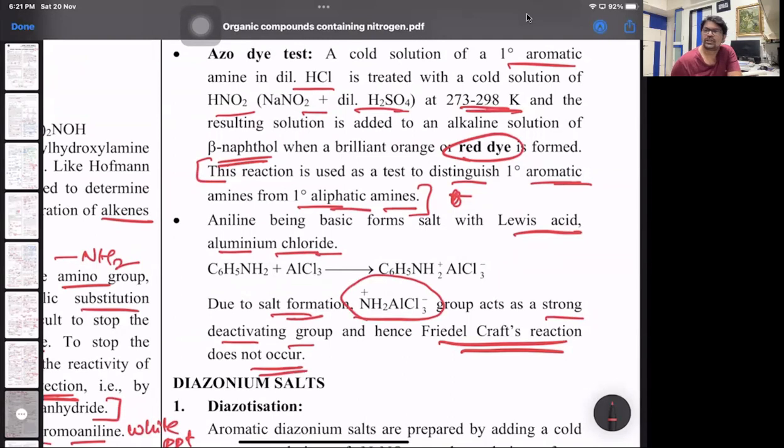With respect to aromatic amines, aniline, Friedel-Crafts reaction is not possible because aniline with the Lewis acid, aluminum chloride, forms a salt over there. And that salt, that is NH2+ AlCl3-, is a deactivating group. That's why there is no Friedel-Crafts alkylation or acylation possible. That's an important point here.